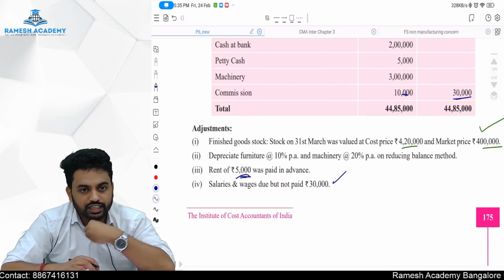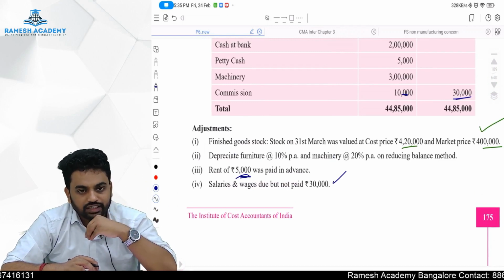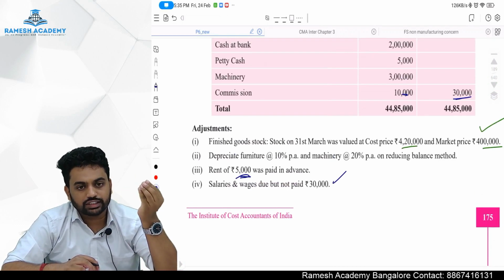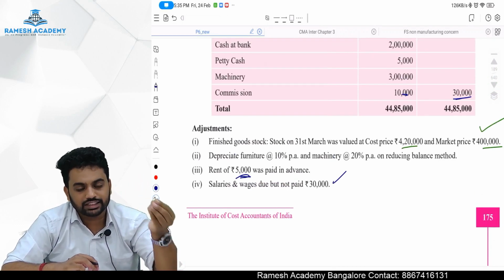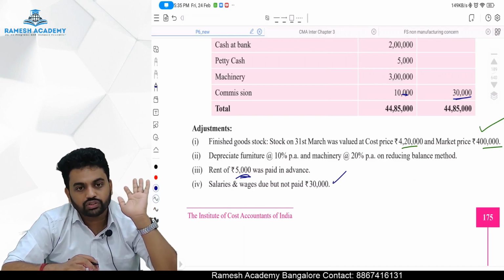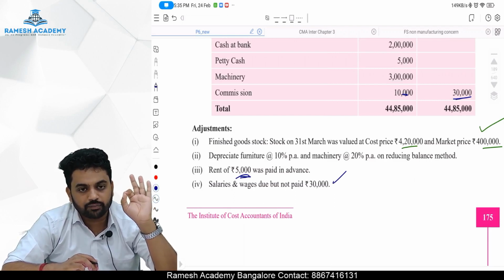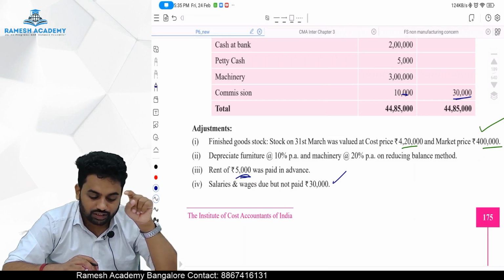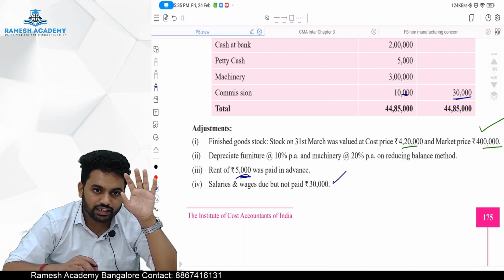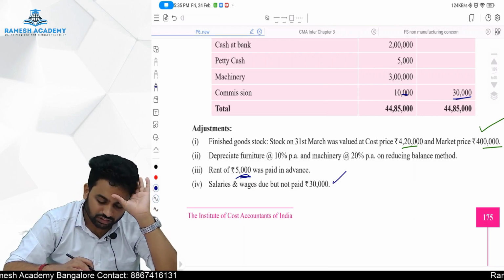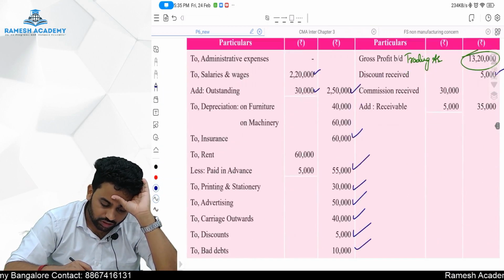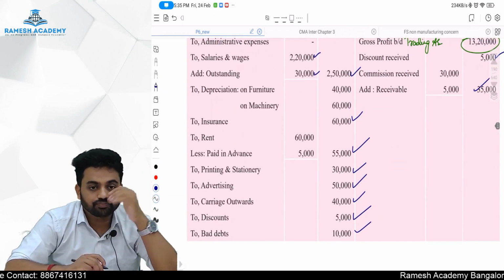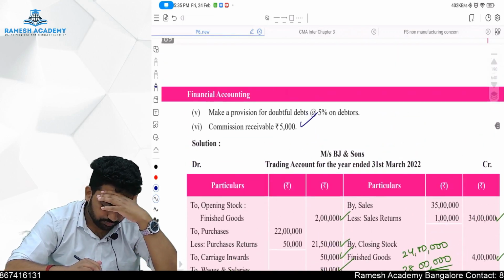But that is of the current year commission only, no? That is of the current year commission only. So, although it is not received, as it is receivable for the period, we are going to take it as an income for the period. So, in the P&L account, by commission 30,000 rupees, add earned but not received 5,000, will come to 35,000. So, by commission 35,000.